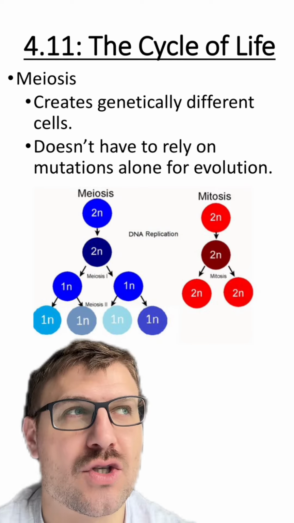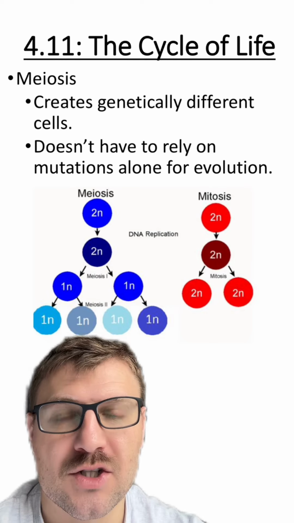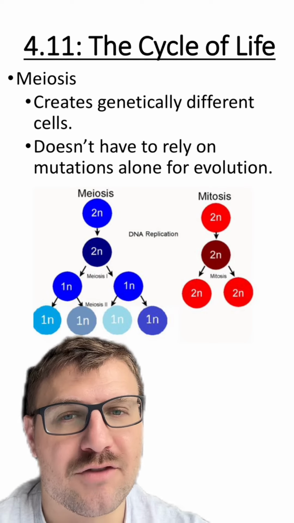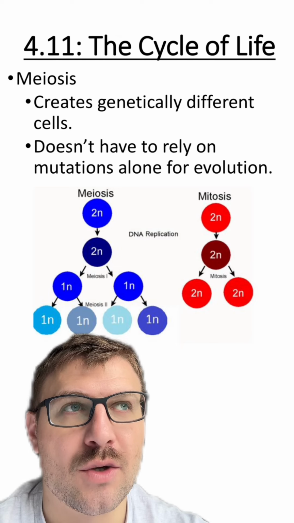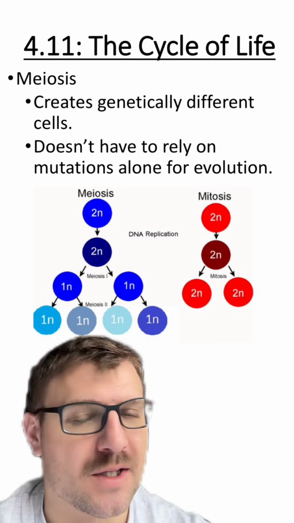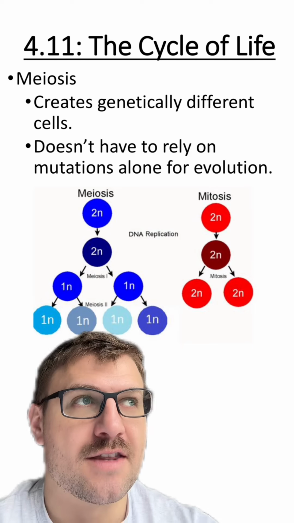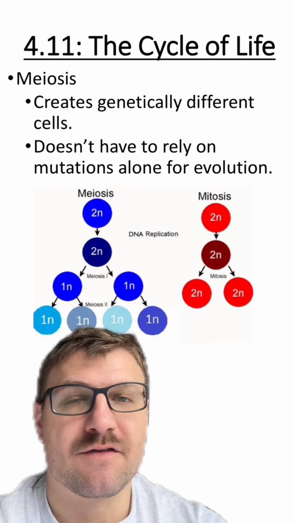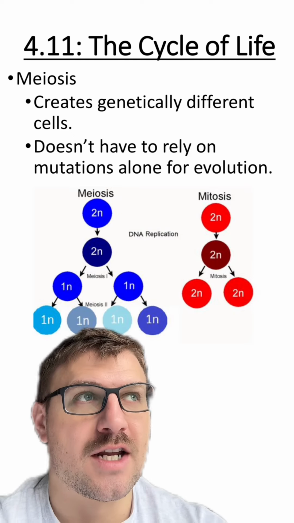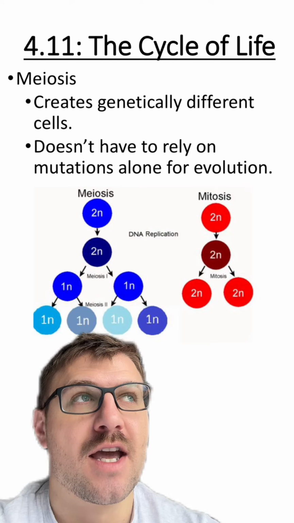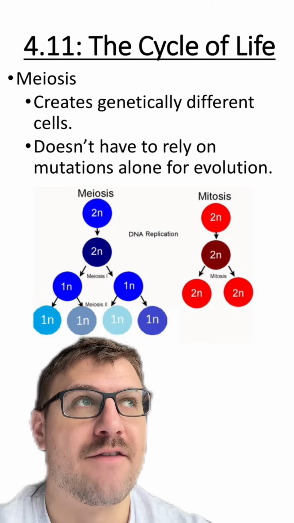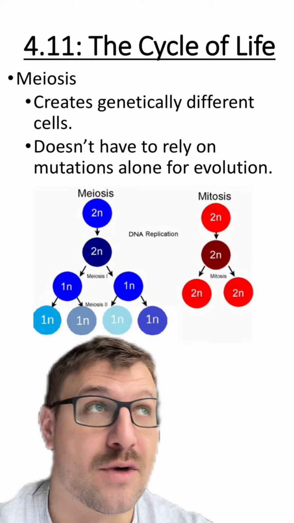One advantage to meiosis or sexual reproduction is that this process doesn't have to rely on mutations alone to create genetic diversity in a population. So again, the advantage here is that the offspring will be genetically different from the parents. The more genetically diverse a population is, essentially the higher chance they have at surviving and evolving throughout that.